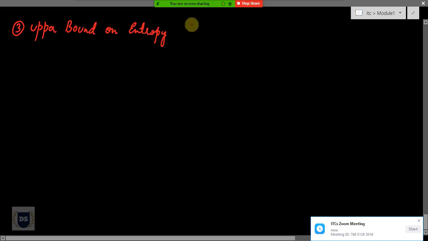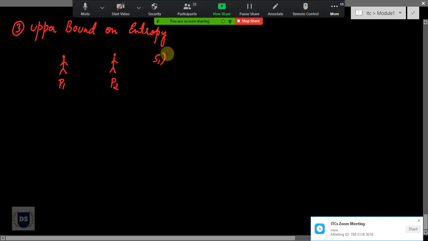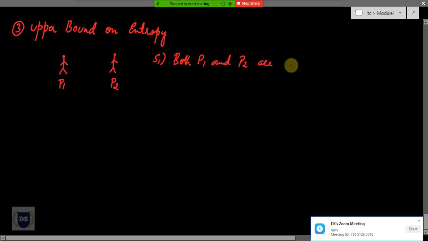In order to know more about this upper bound on entropy, let's think of a situation wherein there are two friends of yours who are contesting for a class representative election. Let's assume them to be person 1 and person 2. In this situation, I can think of two scenarios. Scenario number 1, where both are equally popular and competent. And scenario number 2, where only P1 is popular and P2 is not.